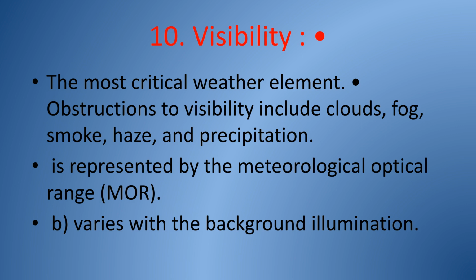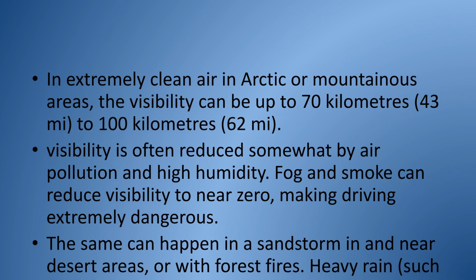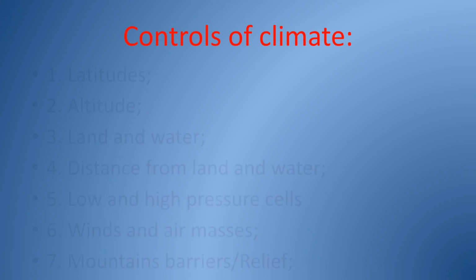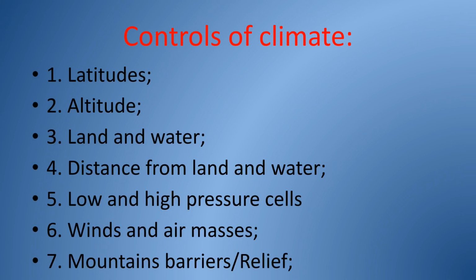Visibility is represented by the meteorological optical range and varies with background illumination. In very clean air, visibility can reach 70 to 100 kilometers. Pollution, high humidity, fog, and smoke often reduce visibility drastically, making driving dangerous. Heavy rain and sandstorms also cause low visibility. Controls of climate include latitude, altitude, land and water distribution, distance from land and water, low and high pressure cells, winds and air masses, mountain barriers or relief, and ocean currents.